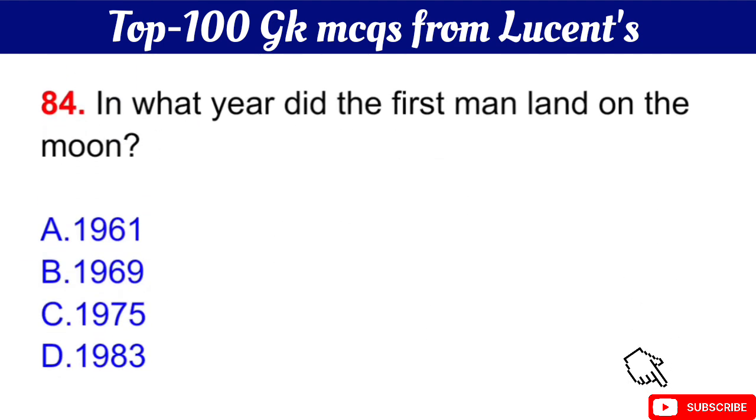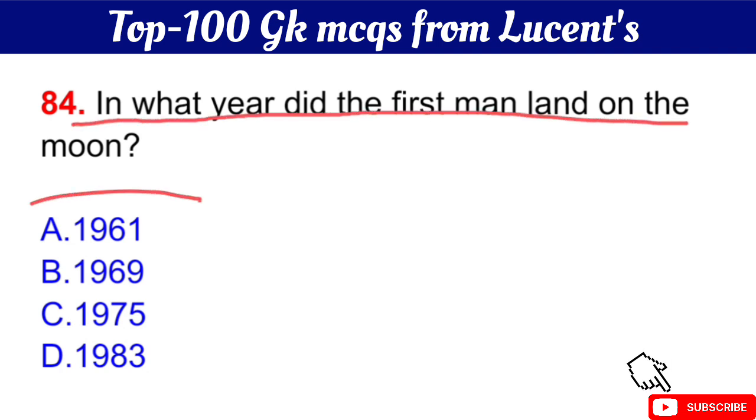Question number 84 is in what year did the first man land on the moon? The right answer is option B, in 1969.